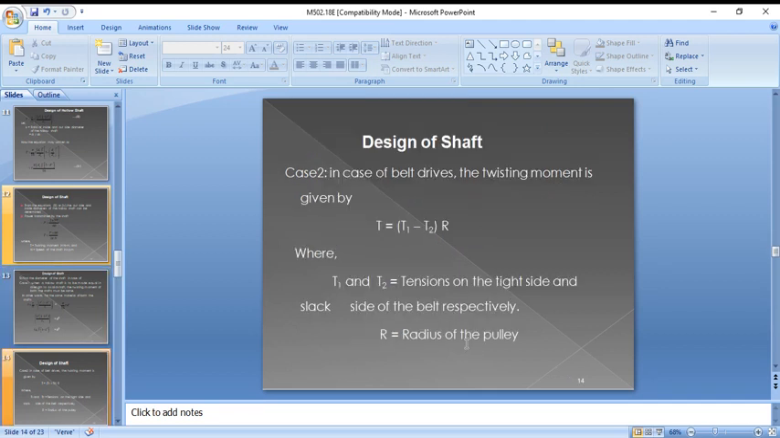For the second case, if we use belt drives, the twisting moment is given as (T1 minus T2) into R. T1 and T2 are the tensions on the tight side and slack side of the belt drive. T1 is on the tight side and T2 is on the slack side. Then the torque equation will be (T1 minus T2) into R. So this is the second case. In this way you can find the torque value.